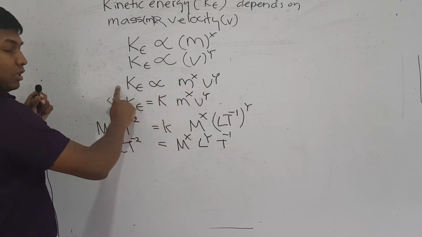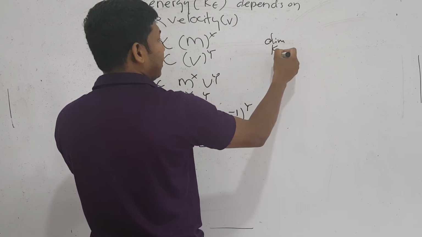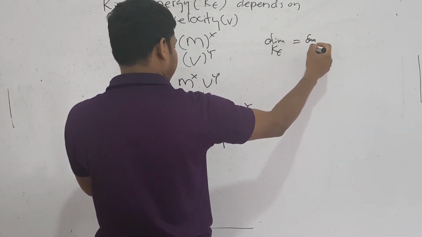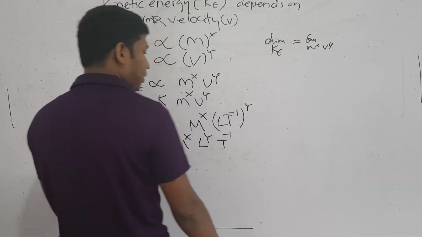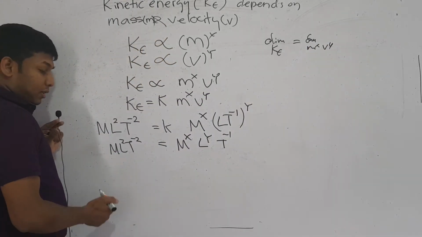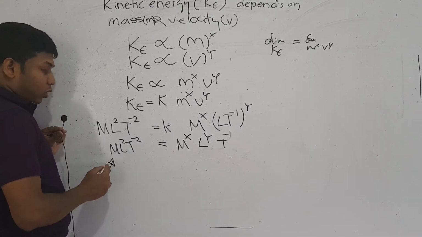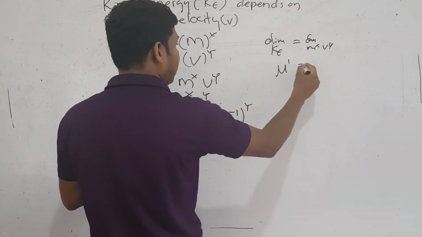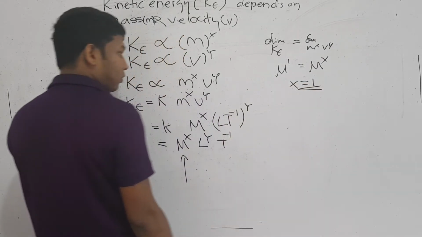So this is a term and this is a term, right. Therefore, dimensions of the left side, that means KE, should be equal to dimensions of the right side, that means m^x v^y, right. For that to happen, we are now considering dimensions one by one. Now we are considering m. On your left side, m^1 is there. On your right side, m^x is there. m^1 should be equal to m^x. Therefore, x should be equal to 1.